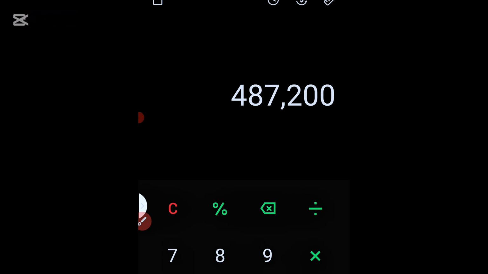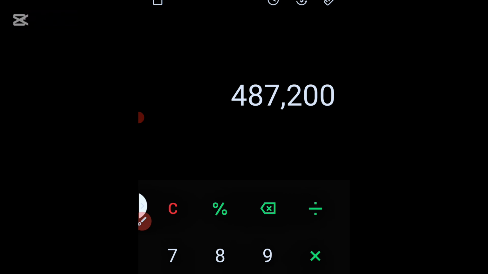487,200. Can you see that shipping is not cheap? It is not cheap. It is quite expensive now. So you need to understand calculation very well, so you don't just go and buy stuff blindly and at the end of the day you're crying that your shipping is so high. Have an idea of how much it will cost you before you buy anything. So 487,200. Remember I told you we are not working with kg now, we are working with what?